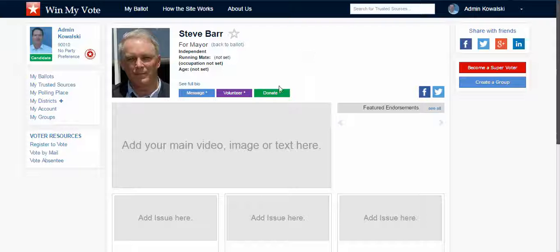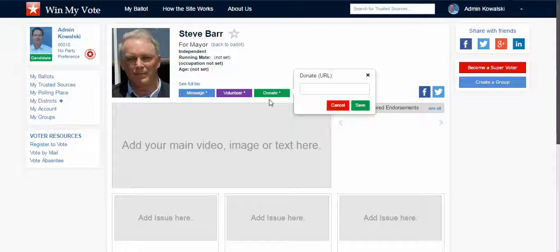And they can build their profile and update it, and they can fill out things like the online donation form. So this right here is right now just a URL. So if you already have something set up, don't worry about it. Just put the URL in there, and then when people want to make online donations, it'll just go to your website or whoever's website where they can make the online donation. If you don't have that set up, or if you don't want to mix and match, we can do one here through Win My Vote as well. And again, that's all included in the price.